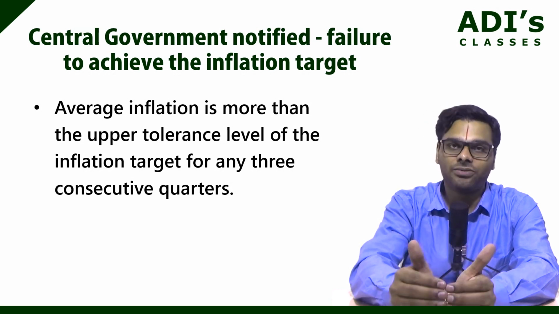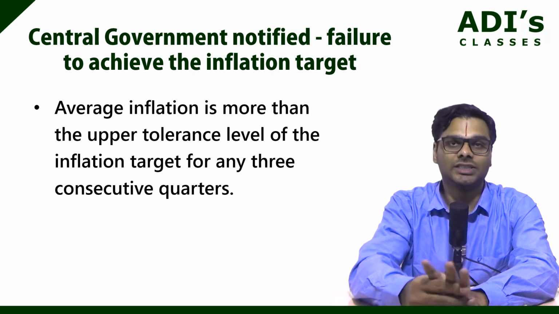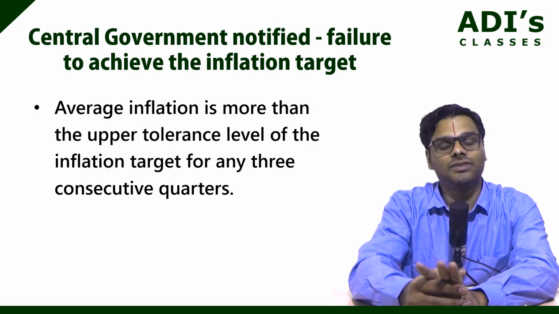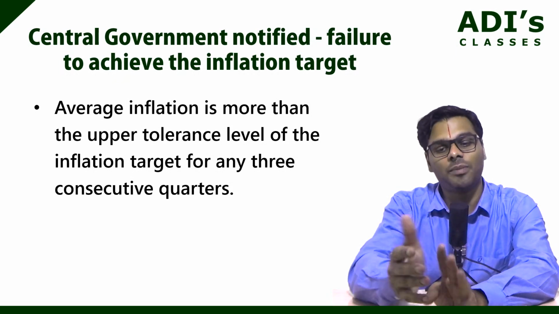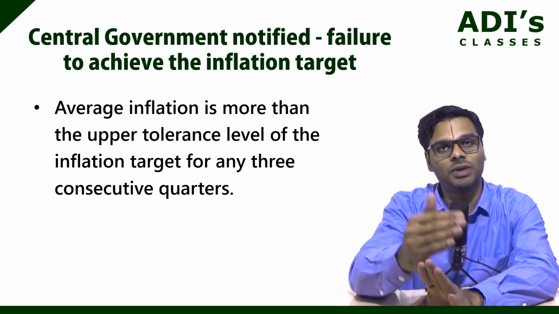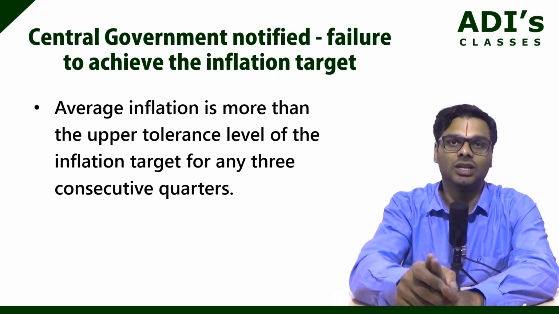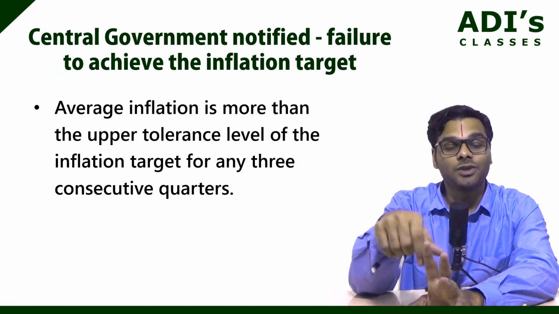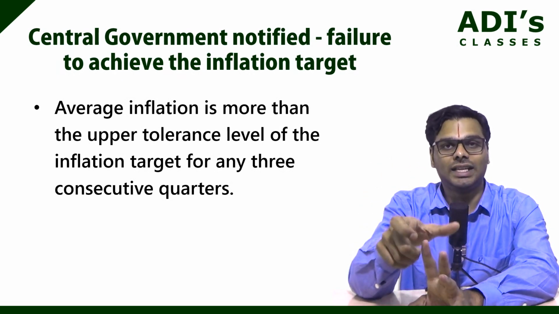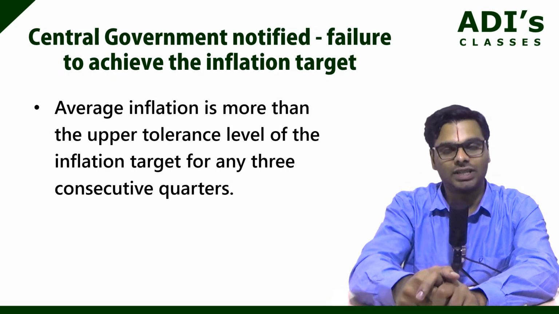That is, if the average inflation for 3 consecutive quarters, continuous 9 months, is above 6%, the upper tolerance level of 4 plus 2%, then inflation targeting has not been achieved.